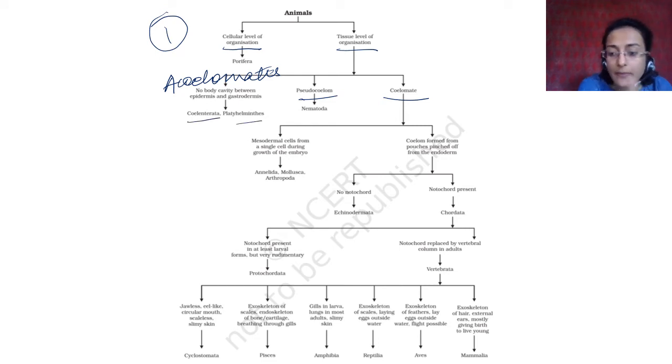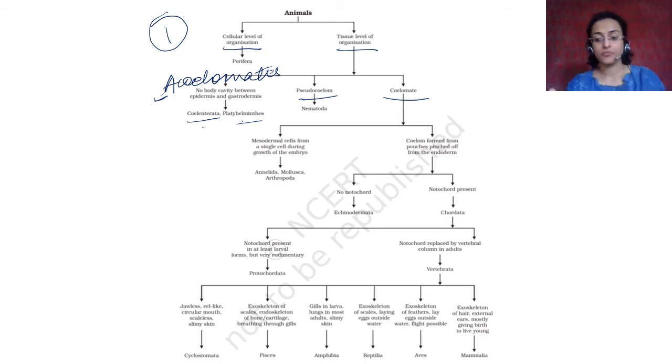Okay, here acoelomates do not have a body cavity. Here you have coelenterata and platyhelminthes. They do not have a body cavity between epidermis and gastrodermis. Gastrodermis is the inner layer. Epidermis is the outer layer. They do not have any body cavity between that. And platyhelminthes and coelenterata, you have seen the difference. Platyhelminthes are bilaterally symmetrical and they have a higher tissue level of organization. But since they do not have any coelom or true body cavity, they are called acoelomates. Then you have pseudocoelomates, which are nematoda, which don't have a true body cavity. They do have some sort of a primitive body cavity, nematoda or aschelminthes.